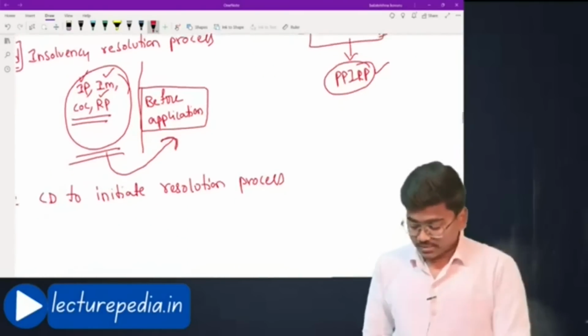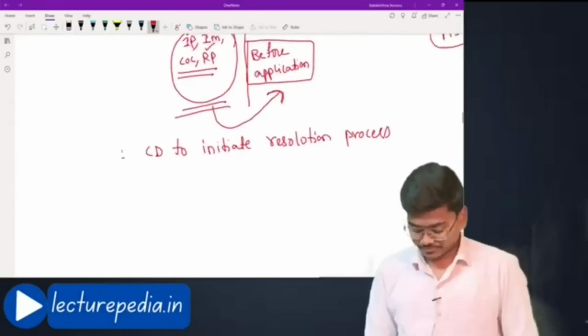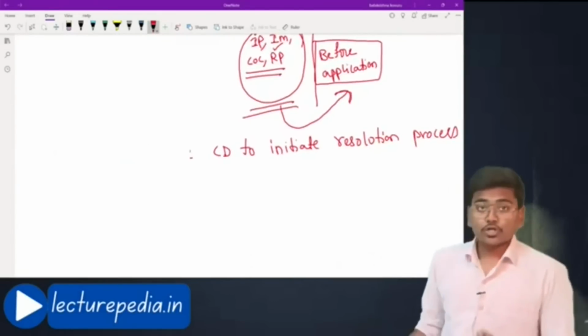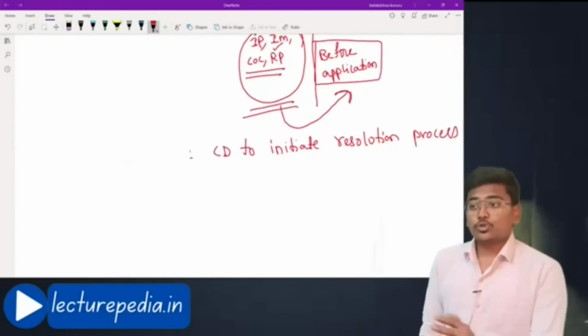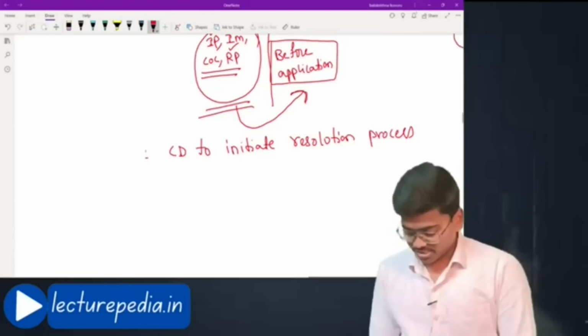Moving to the second reason. The first reason is to encourage corporate debtors to initiate resolution processes.